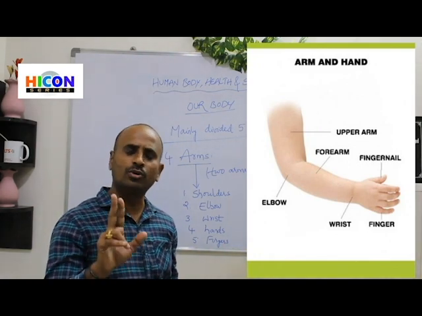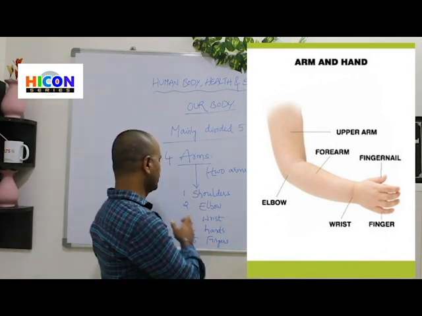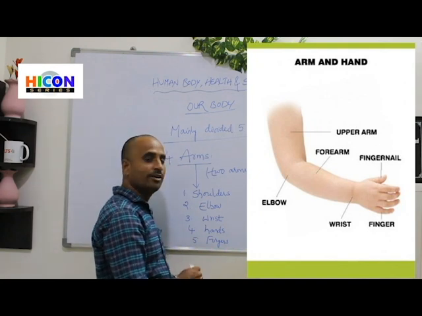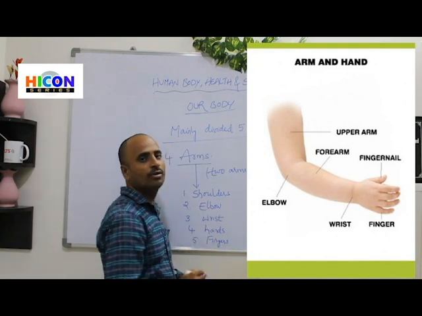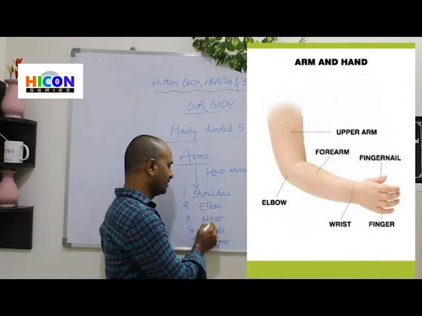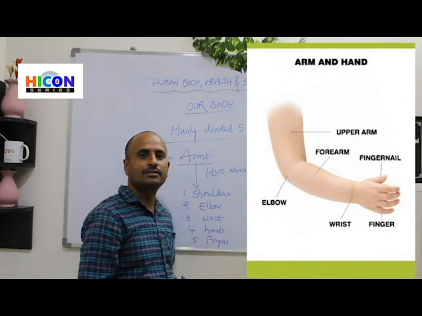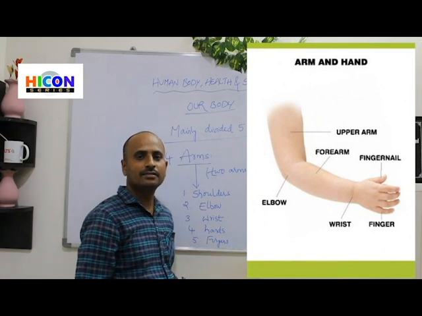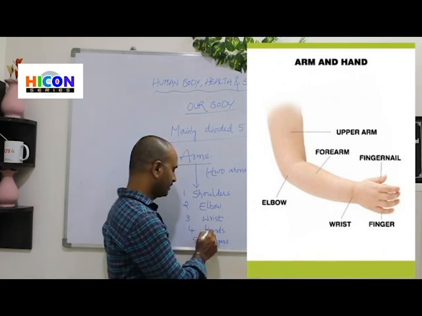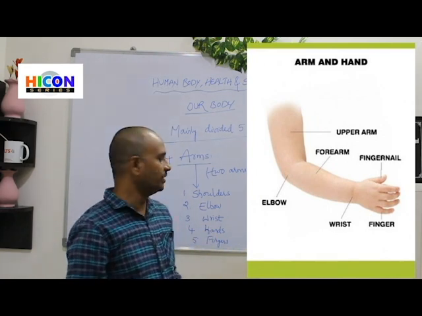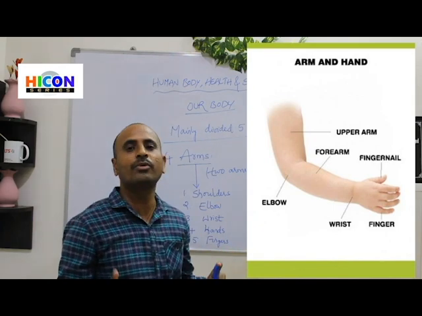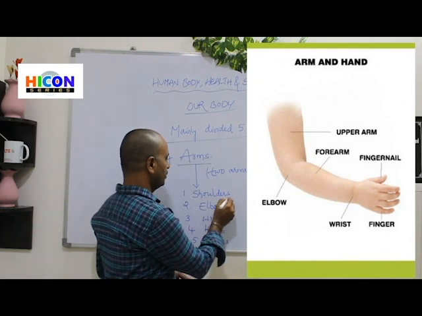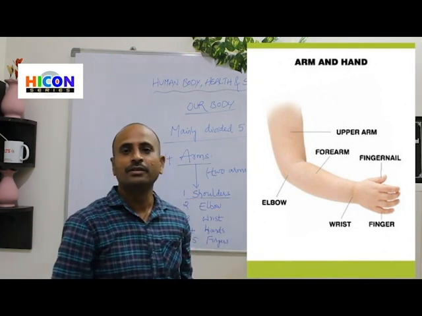So we have two arms in total, and each arm contains these five parts. One is the shoulder, second is the elbow, third is the wrist, fourth is the hand, and fifth is the fingers. Now, where are our shoulders located?